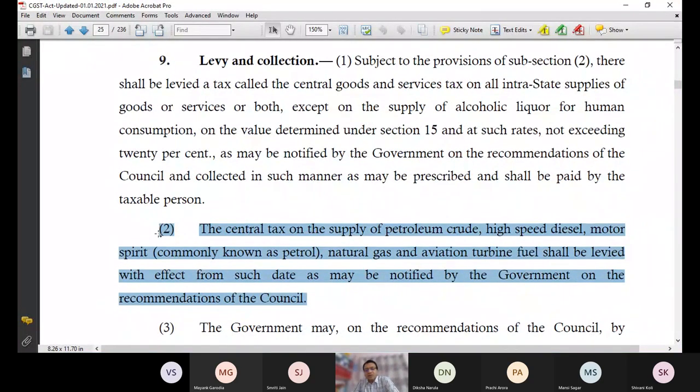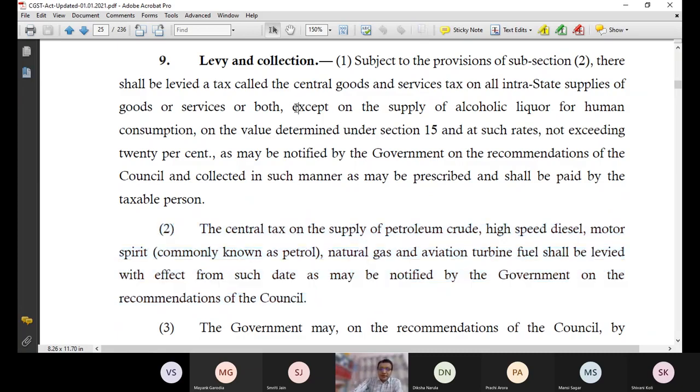The central tax on the supply of petroleum crude, high-speed diesel, motor spirit commonly known as petrol, natural gas and aviation turbine fuel shall be levied with effect from such date as may be notified by the government on the recommendation of council. So technically, in future when these petroleum products will be under the purview of GST, we don't need any constitutional amendment. To bring alcoholic liquor for human consumption under GST, a constitutional amendment is required because it is a state subject. As far as petroleum is concerned, they don't need any constitutional amendment.